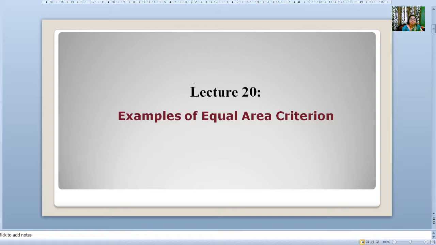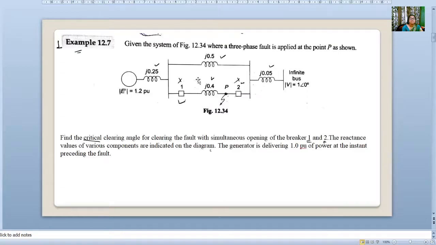In this lecture, we'll see some examples on equal area criteria. That means we'll see examples of a fault at one end of the transmission line and examples of a fault at the middle of the transmission line. First, we'll see the first type: fault at one end of the transmission line.